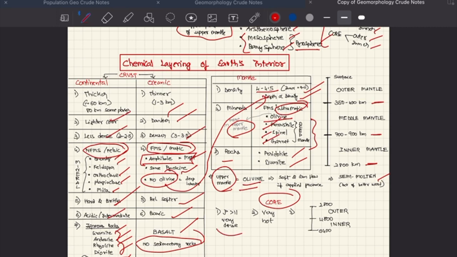The core, the density is very high, it is very dense, it is very hot. So outer core is up to 4800 kilometers, inner up to 4800 to 6400 kilometers.